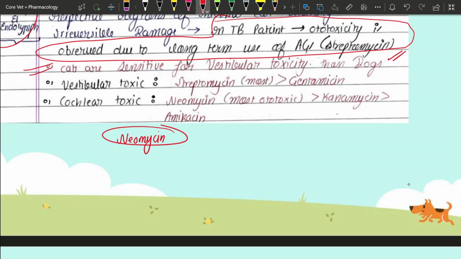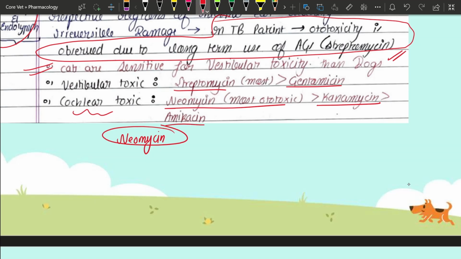But if the examiner is asking you region wise, where the vestibular and then the cochlear, so in the vestibular the streptomycin is more toxic than the gentamicin, and in the cochlear toxicity the neomycin is the most ototoxic, and then the kanamycin and the amikacin.